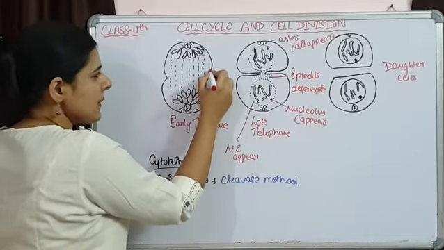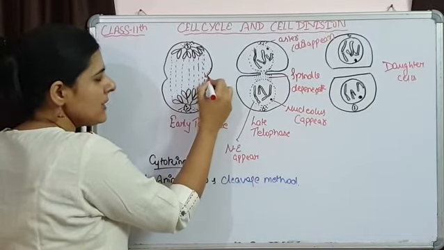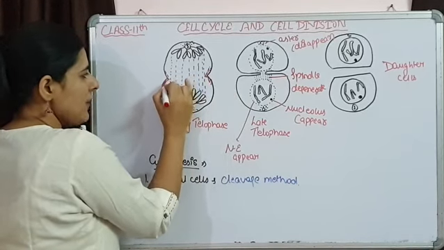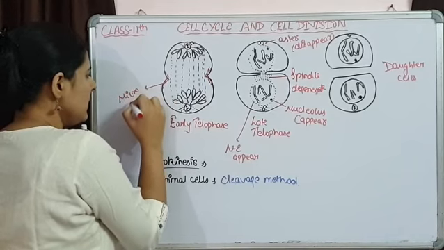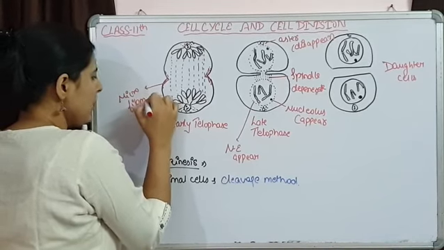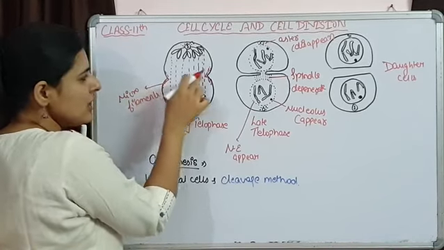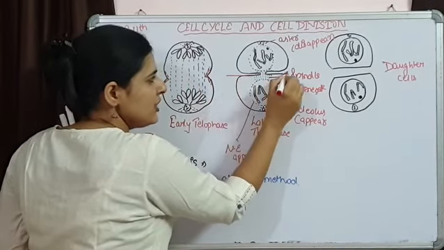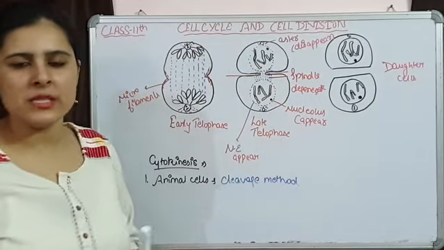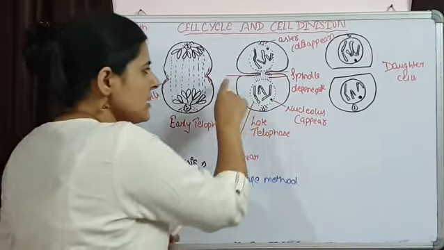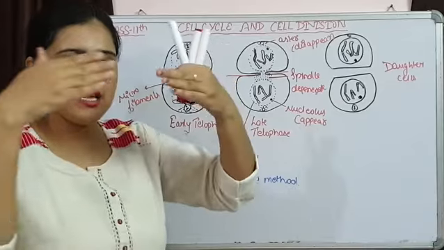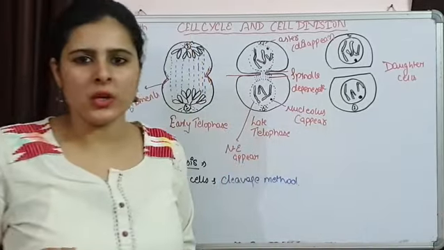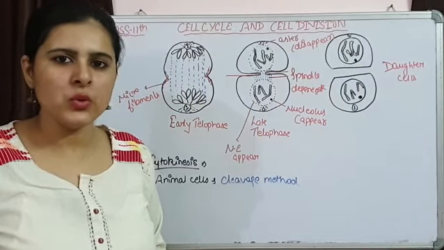On this cell membrane, the microfilaments are going to be deposited. A constriction forms where the microfilaments deposit. These microfilaments help in invagination of the cell membrane. The cell membrane invaginates inward, and because of this invagination the cytoplasm is going to divide, and finally this cell membrane is going to fuse, forming two daughter cells. The cytoplasm is going to divide.